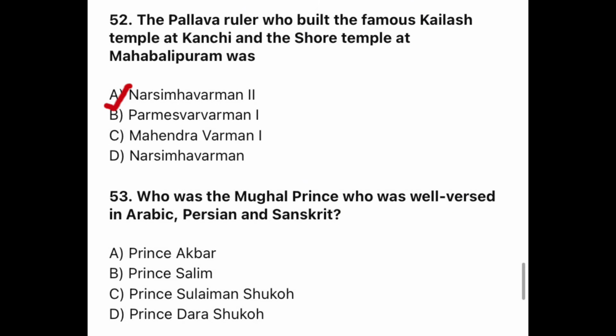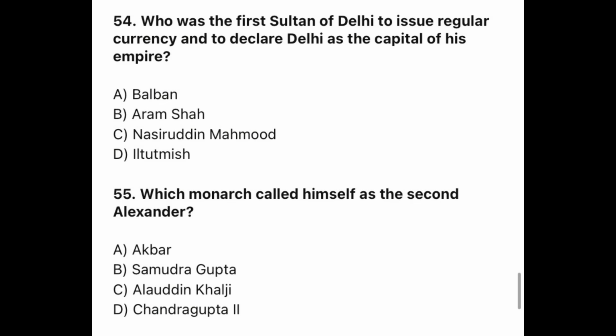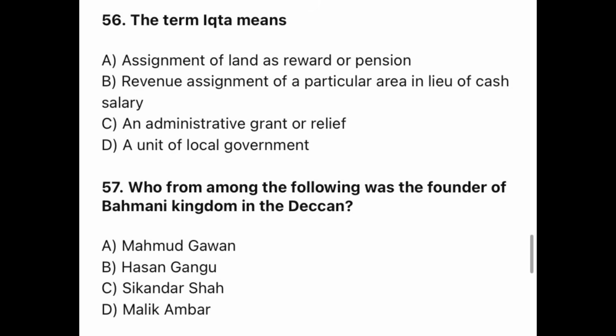Question 53. Who was the Mughal prince who was well versed in Arabic, Persian, and Sanskrit? The correct option is D. Prince Dara Shikoh. Question 54. Who was the first Sultan of Delhi to issue regular currency and to declare Delhi as the capital of his empire? The correct option is D. Iltutmish. And question 55. Which monarch called himself the second Alexander? The correct option is C. Alauddin Khilji.